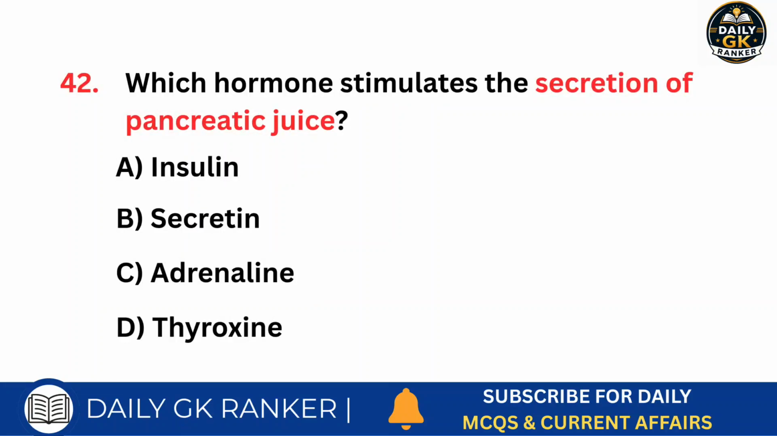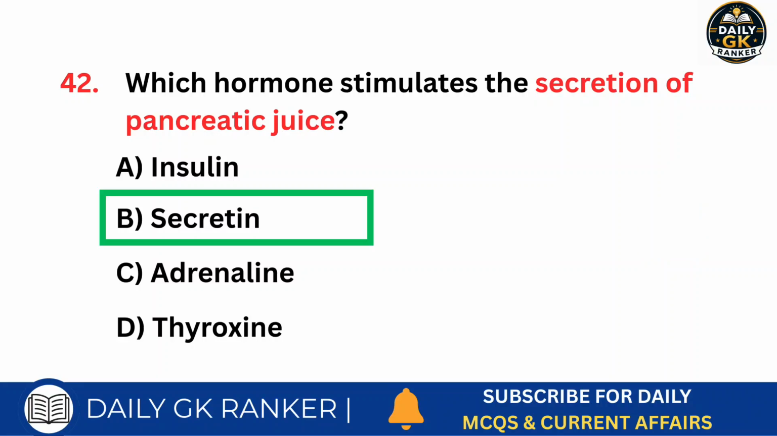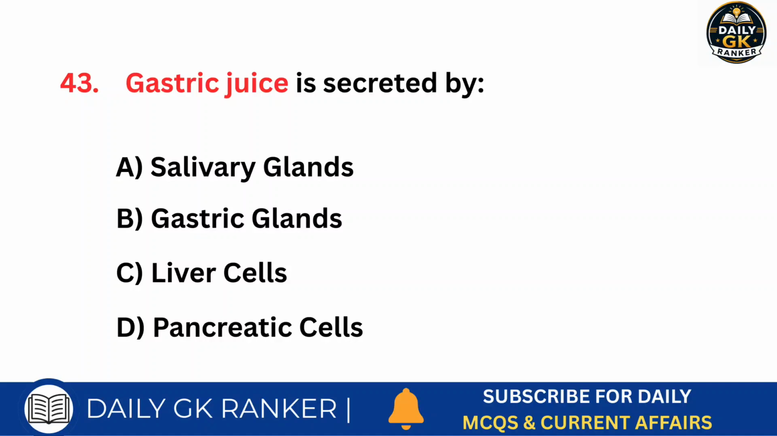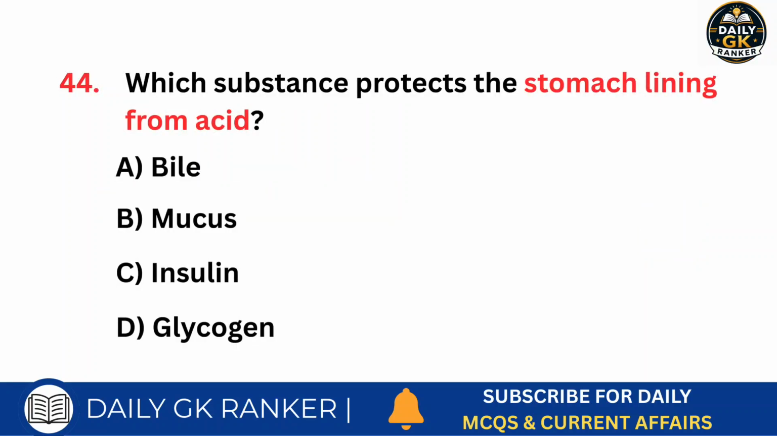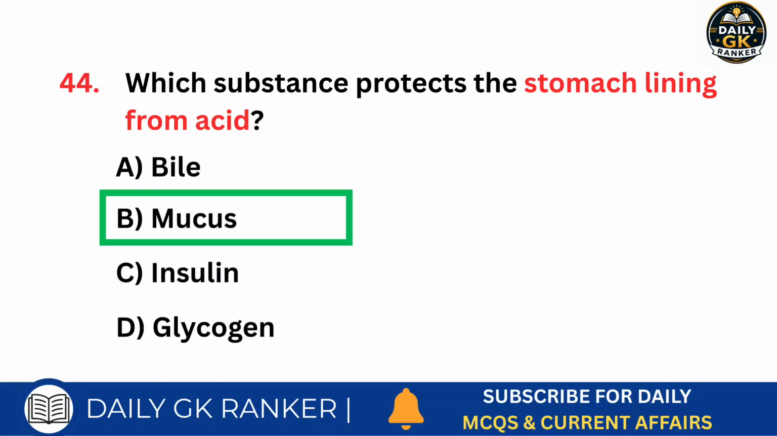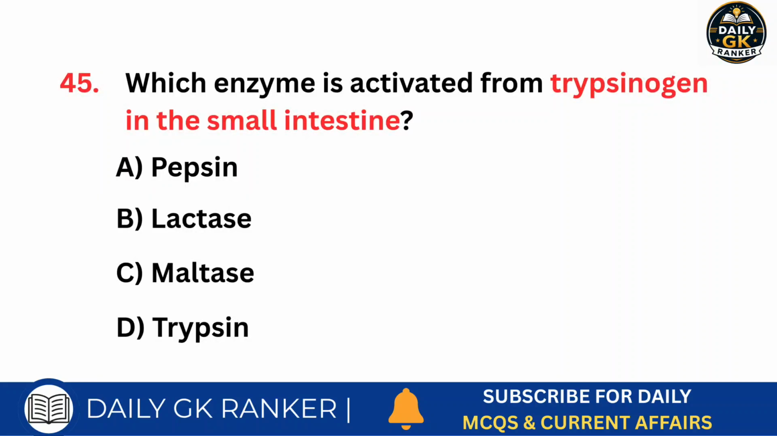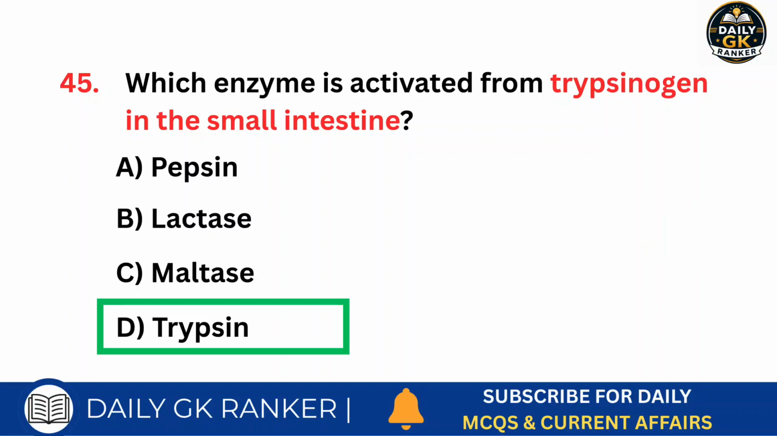Which hormone stimulates the secretion of pancreatic juice? Answer is secretin. Gastric juice is secreted by. Answer is gastric glands. Which substance protects the stomach lining from acid? Answer is mucus. Which enzyme is activated from trypsinogen in the small intestine? Answer is trypsin.